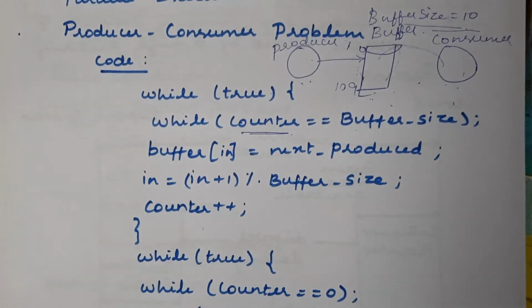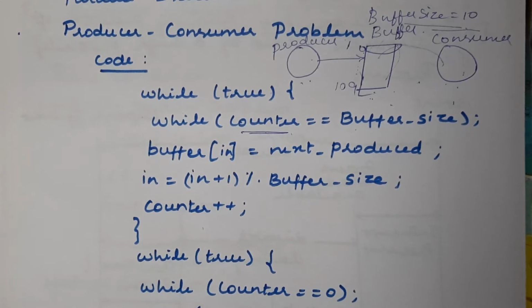Counter is used to represent the number of items currently in the buffer. If the buffer size is 10, the buffer is holding 10 items. If it reaches the maximum size of the buffer, the counter automatically updates its value to the buffer size.